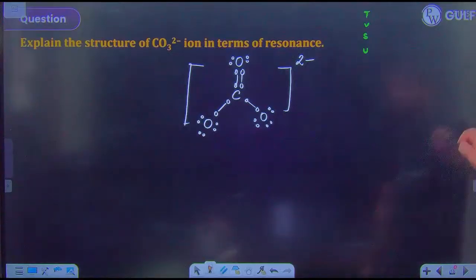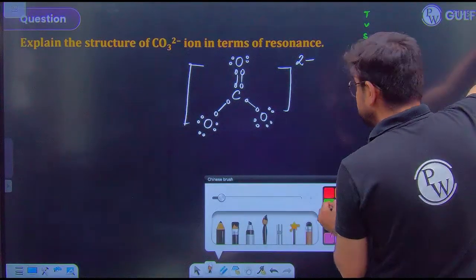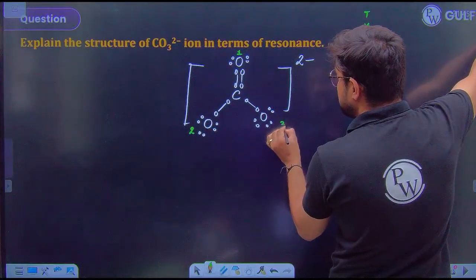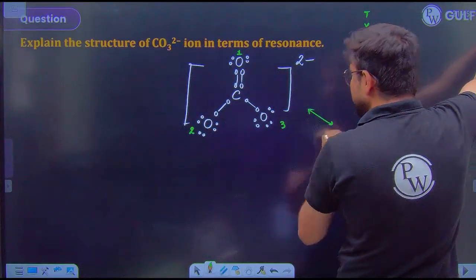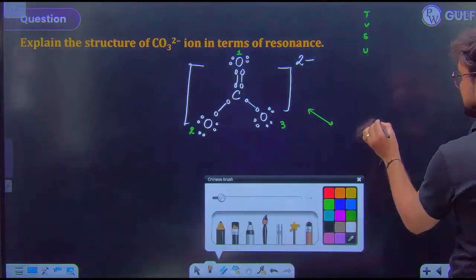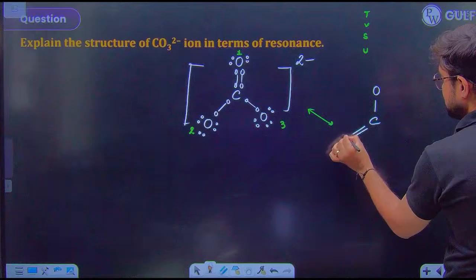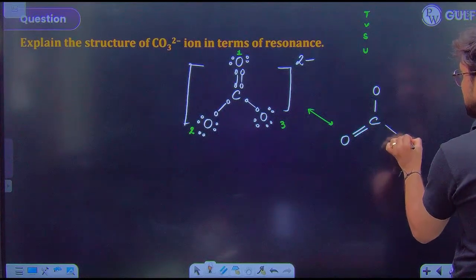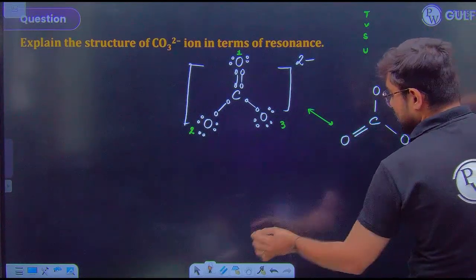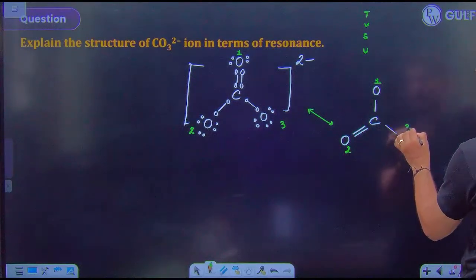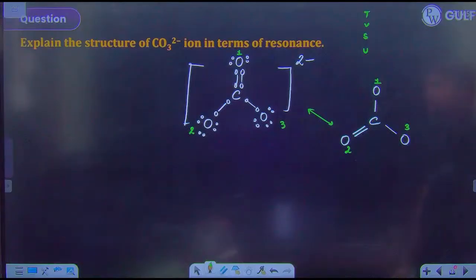Now tell me, if this is your oxygen atom number 1, this is your oxygen atom number 2, and this is your oxygen atom number 3, can I make one more structure where now this carbon has a single bond, this carbon has a double bond, and this carbon has a single bond? So now in this condition, carbon has a double bond with oxygen atom number 2.